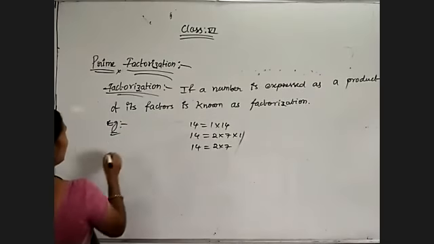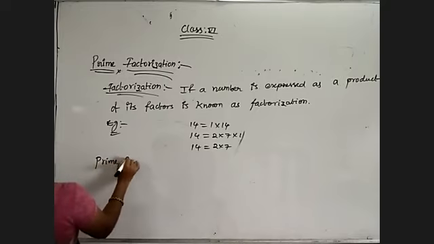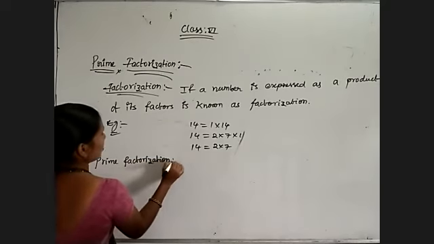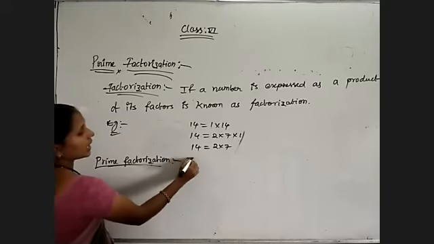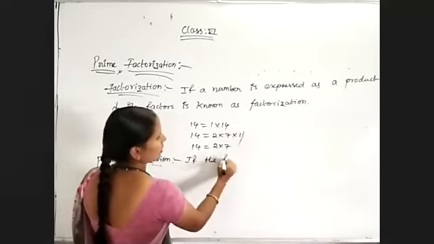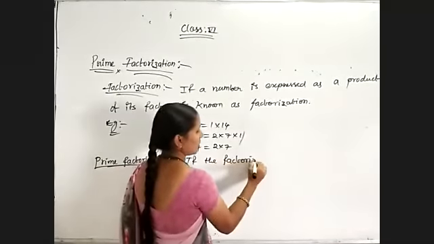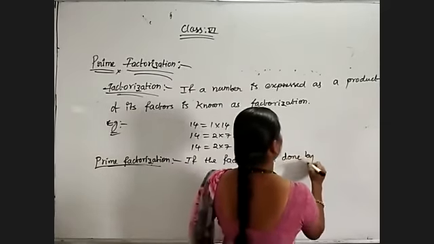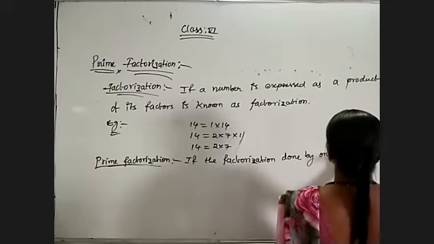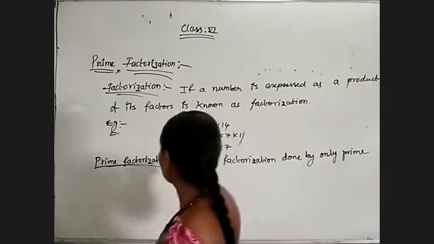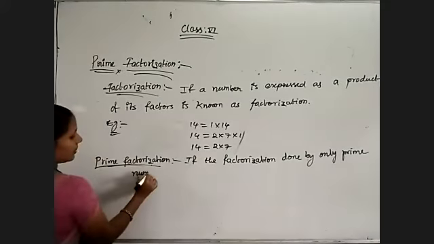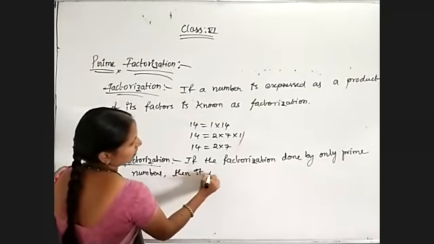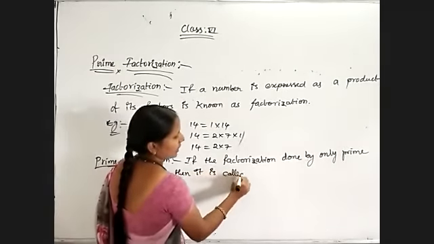Next, prime factorization. The prime factorization definition is: if the factorization is done by only prime numbers, then it is called prime factorization.